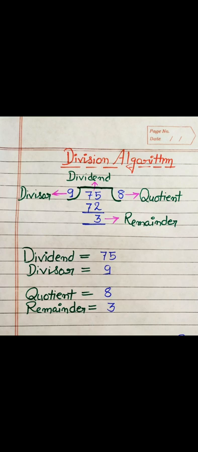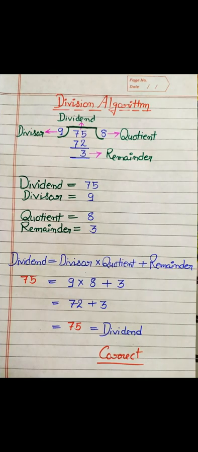Now if we wish to check our result, how can we check? We can check by the division algorithm, which is dividend equals divisor into quotient plus remainder. It means if we multiply divisor and quotient and then add the remainder, we will get the same value as the dividend, then our result is correct.